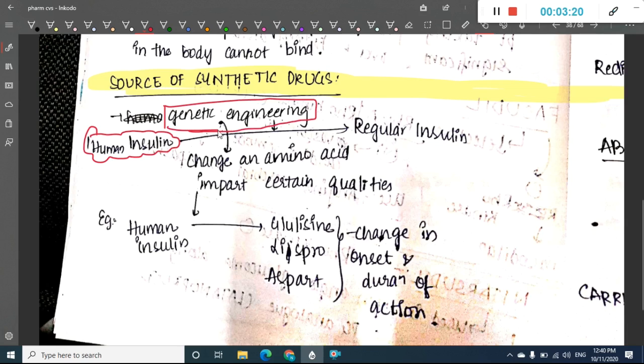In this genetic engineering we change a particular amino acid and impart certain qualities so that the drug can be used for curing particular diseases. By changing an amino acid in human insulin, we have produced different types of insulin. Among them we have insulin glulisine, insulin lispro and insulin aspart. In these there is mainly a change in the duration of action of the insulin hormone.